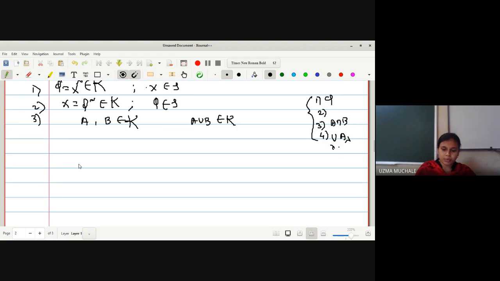So here we have to prove the exact opposite: that it is closed under union. Okay, how to prove this? Can anyone tell me how to prove that A union B belongs to K?